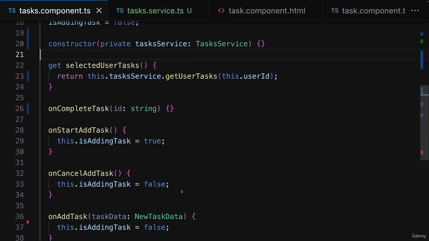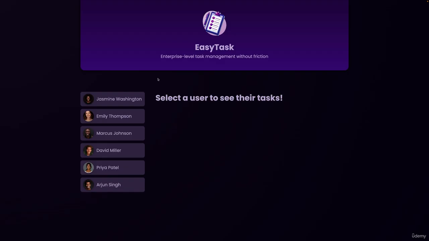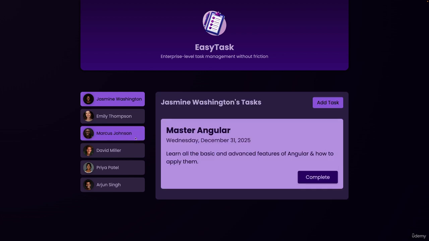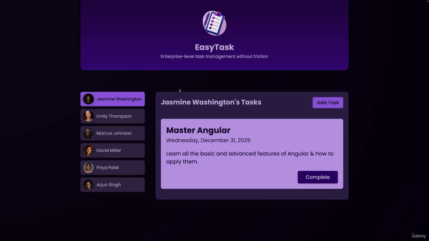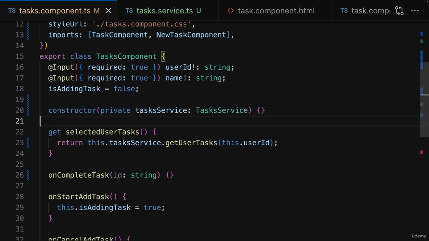Therefore, if you now save this, the app will not fully work yet, but if you select a user, you at least see those dummy tasks. And as you can see, they are fetched on a per user basis, and we only see the tasks of a given user. So that is working, and we are using that service. But now, of course, we want to use that service in multiple components, because that's one of the main reasons for adding such a service, so that we can make our component classes lean and reuse that logic in different places of our application.